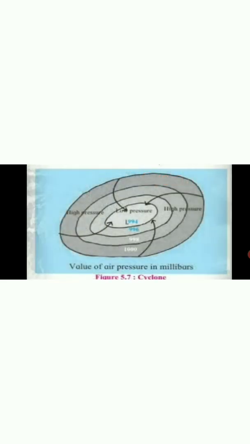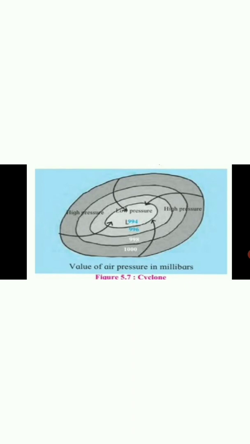Now let's study cyclone and anticyclone. Cyclonic conditions are created when a low pressure area is surrounded by a high pressure area. That means the low pressure area is in the interior and high pressure areas are formed around the low pressure area.